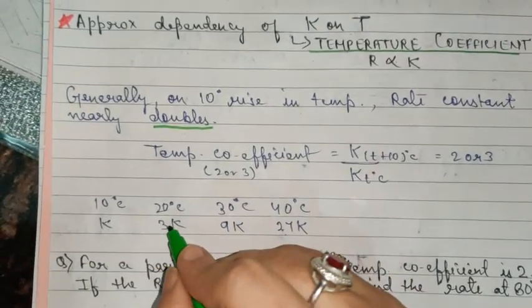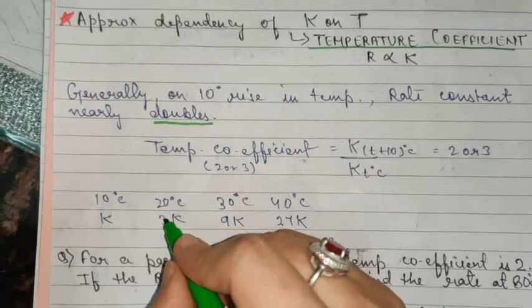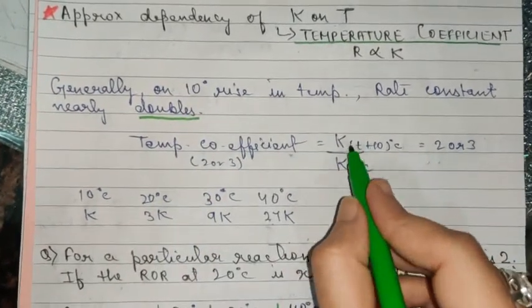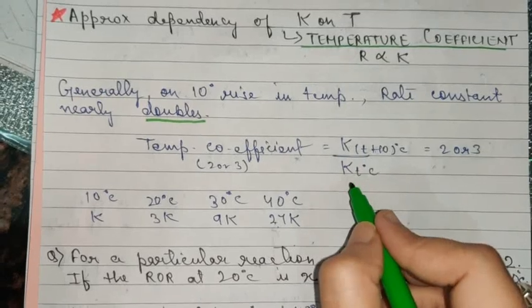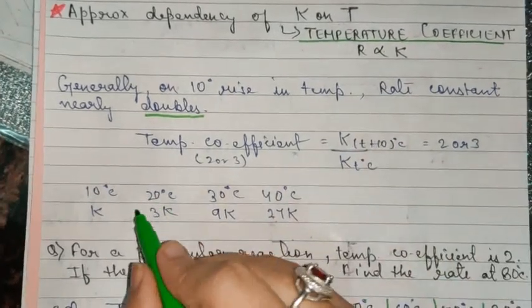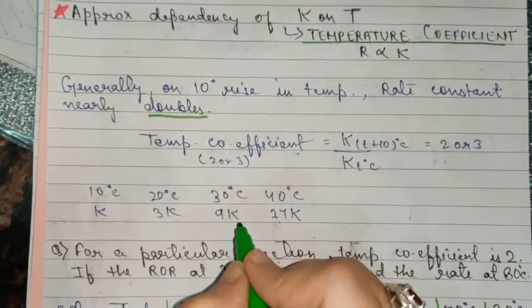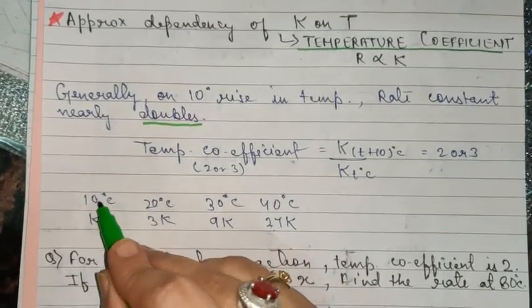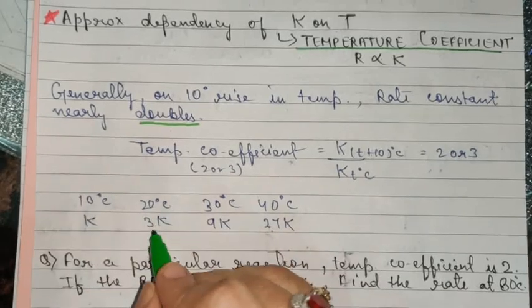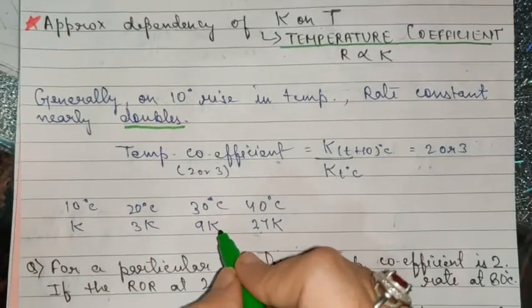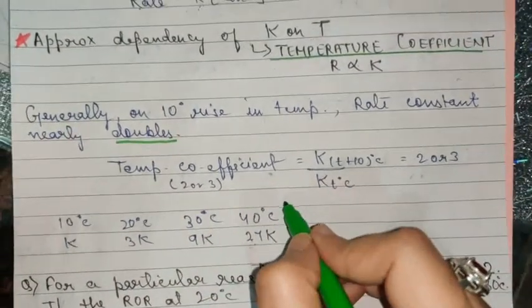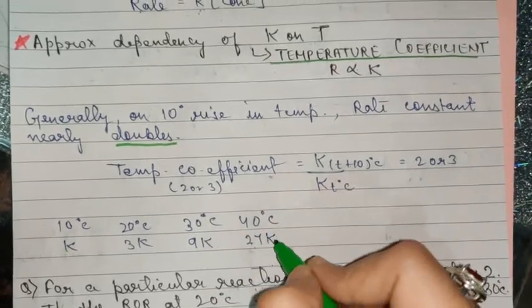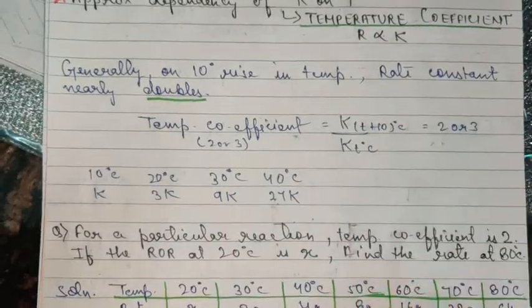Please mind that if I say the ratio of these two rate constants is 3, then it becomes 3 times on every 10 degree rise in temperature. So at 10 degrees Celsius, if it is K, then at 20 it will be 3K, at 30 it will be 3 times 3, which is 9K, then at 40 it will be 9 times 3, which is 27K. I hope it is clear.